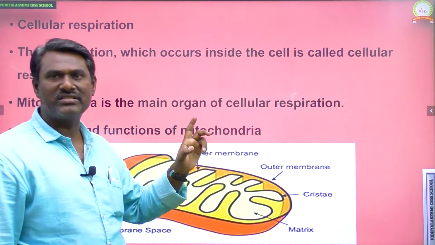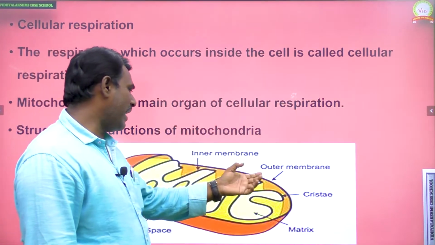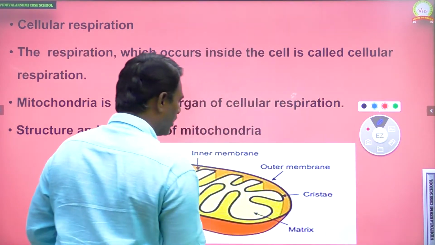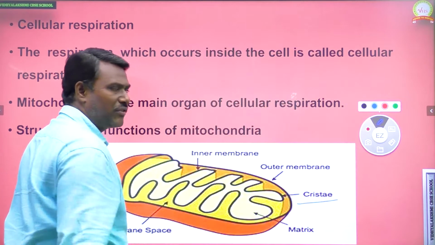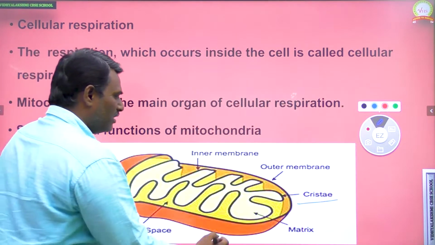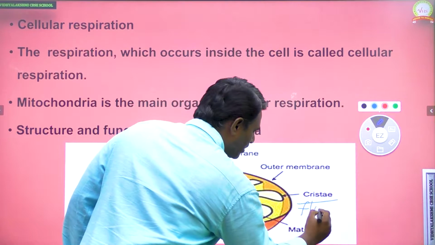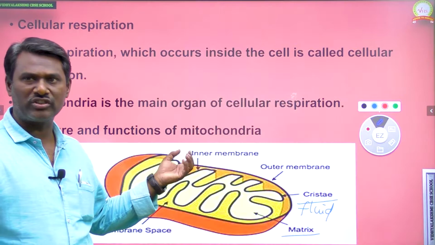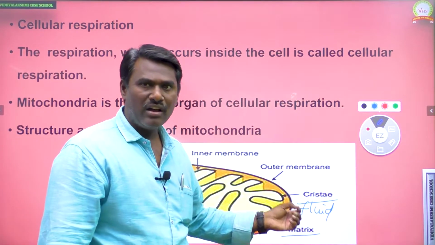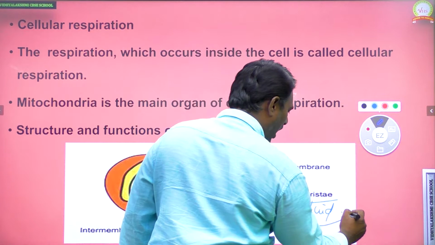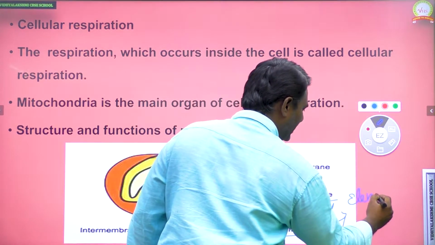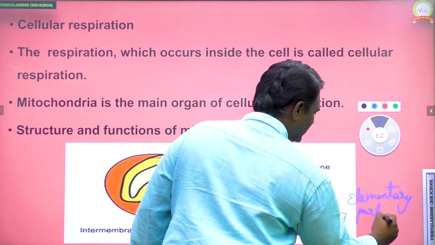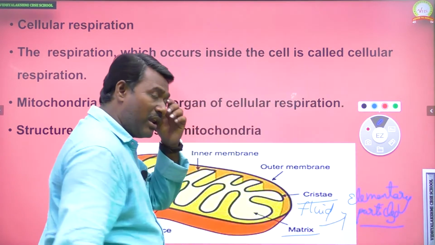Mitochondria consist of two membranes, an inner membrane and an outer membrane. The inner membrane of mitochondria consists of several foldings that we can call cristae. The cristae are filled with a fluid we can call the matrix. The matrix is very important, and it consists of specialized particles that we can call elementary particles.